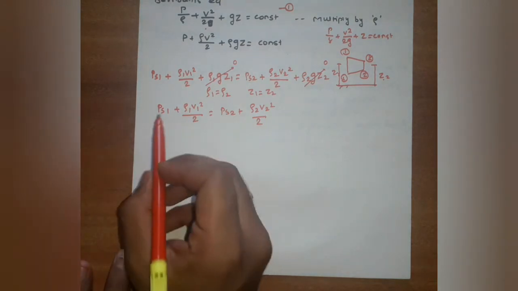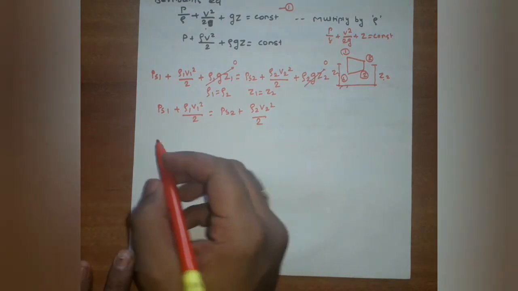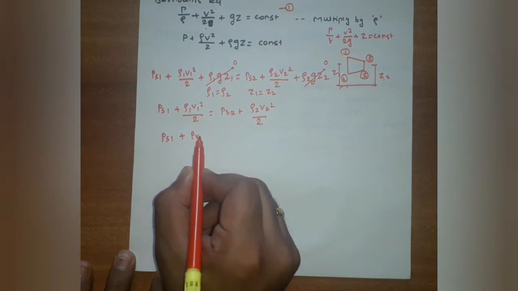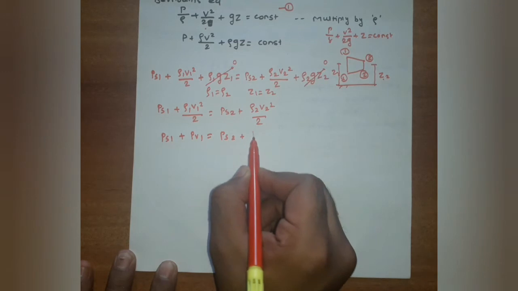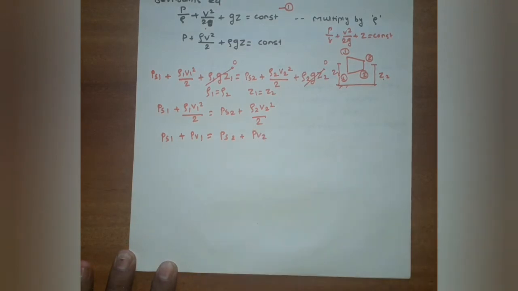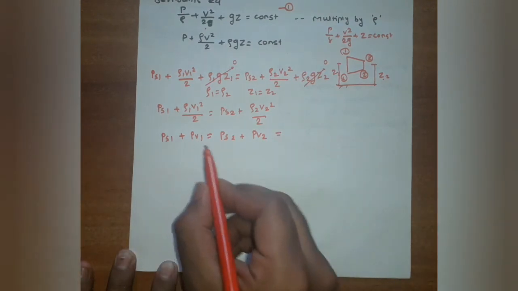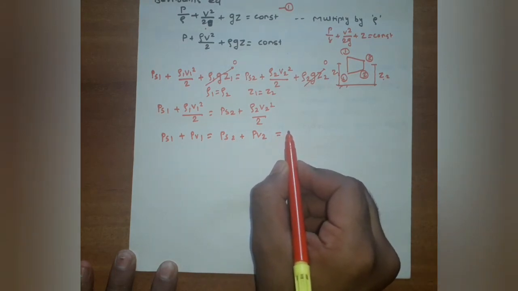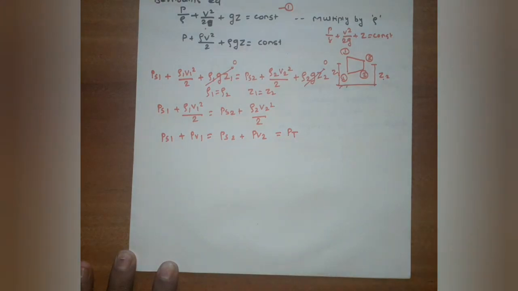Now PS1 is the static pressure and rho V square by 2 is the velocity pressure. So you can write PS1 plus PV1 is equal to PS2 plus PV2. But we know that the total pressure remains the same. So the summation of PS1 plus PV1 is equal to PS2 plus PV2, which is equal to PT. PT is the total pressure.